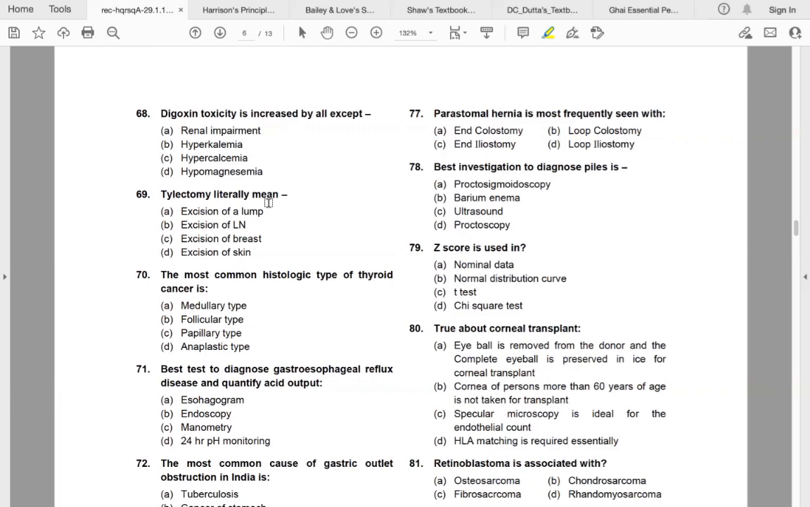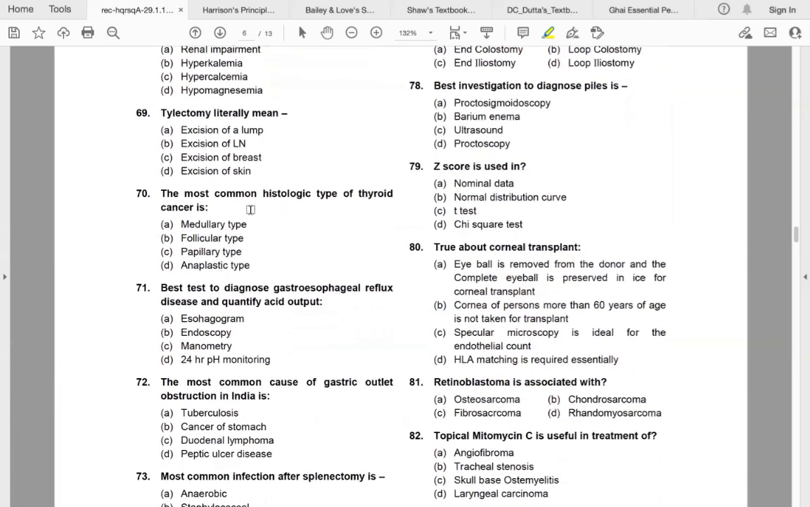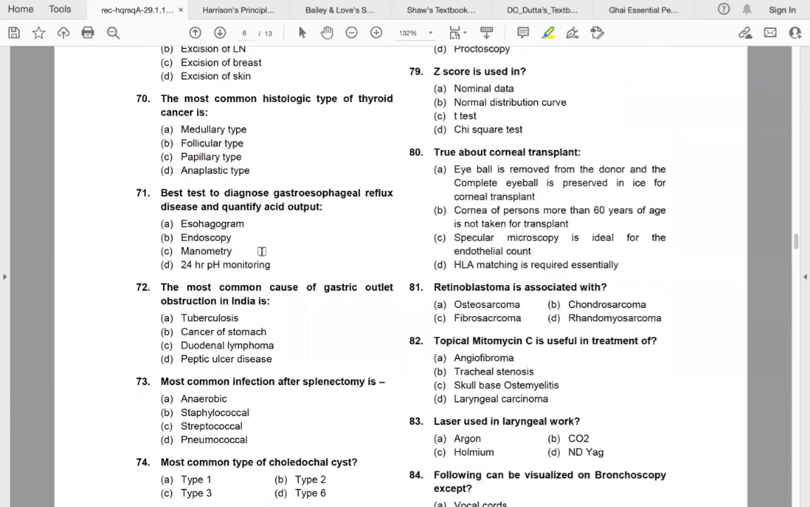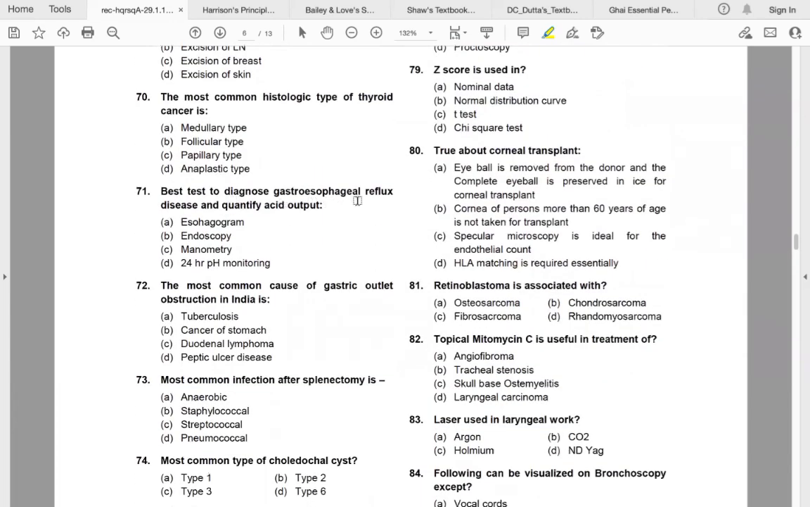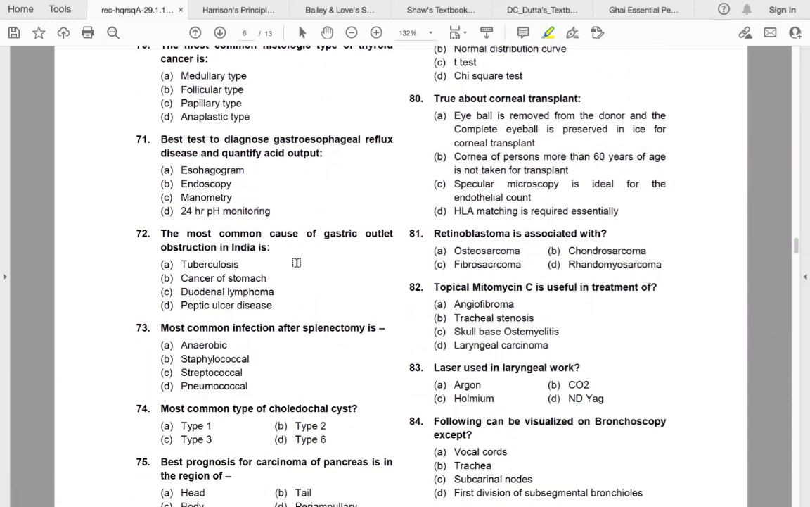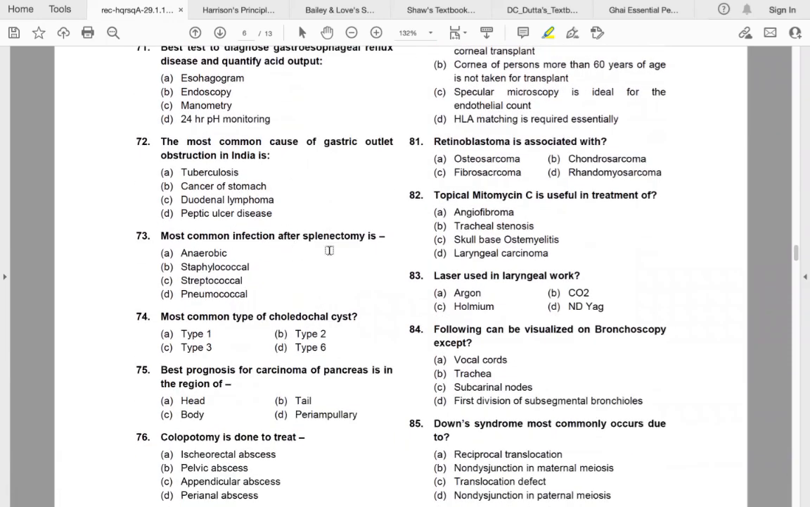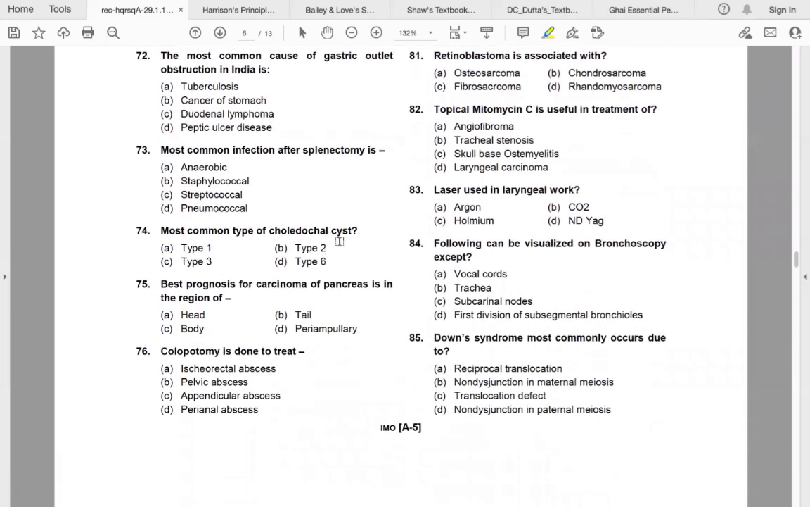Thyroidectomy literally means excision of a lump. Most common histological type of thyroid cancer is papillary type. Best test to diagnose gastroesophageal reflux disease and quantify acid output is 24 hours pH monitoring. Most common cause of gastric outlet obstruction in India is cancer of stomach. Most common infection after splenectomy is pneumococcal infection. Most common type of choledochal cyst is type 1. Best prognosis for carcinoma of pancreas is seen in region of periampullary.